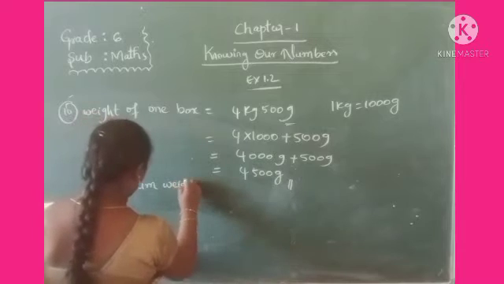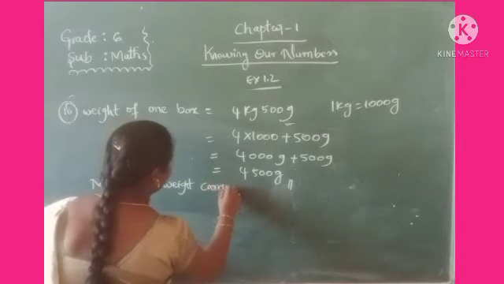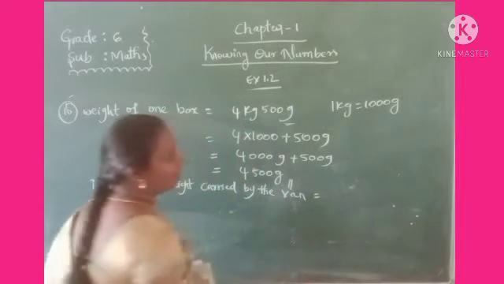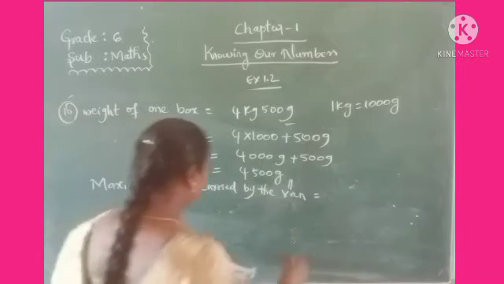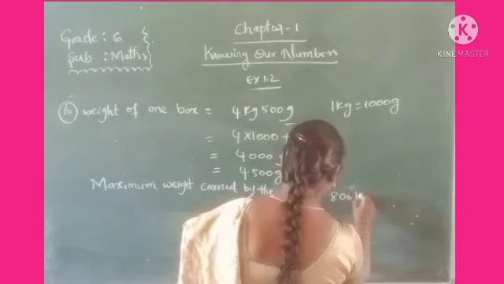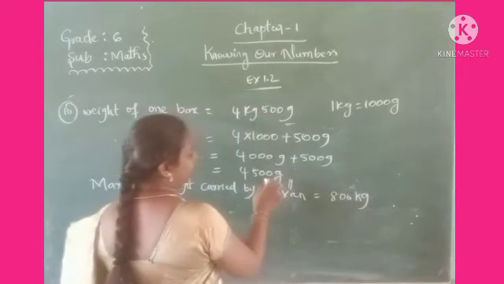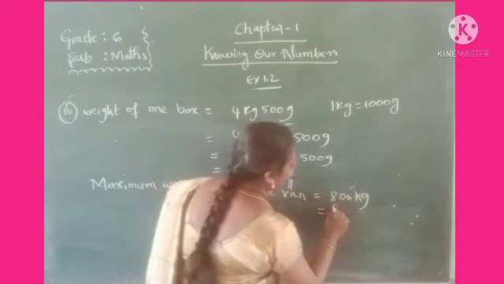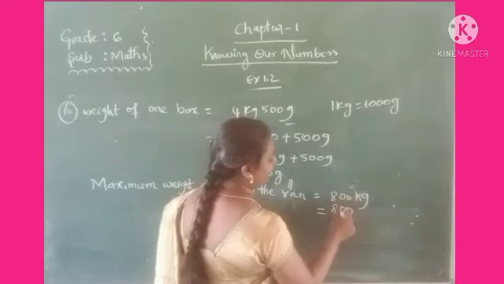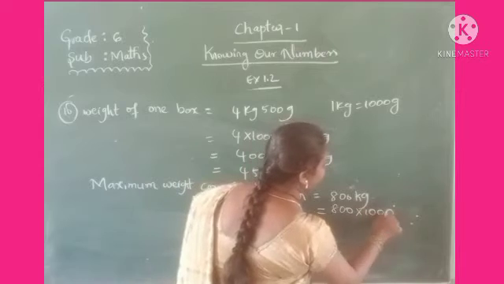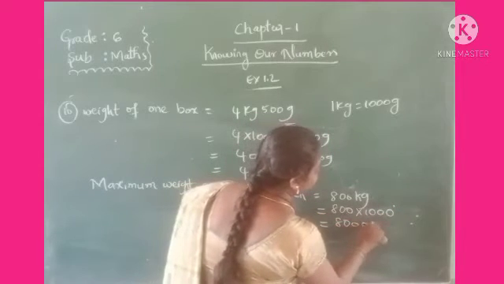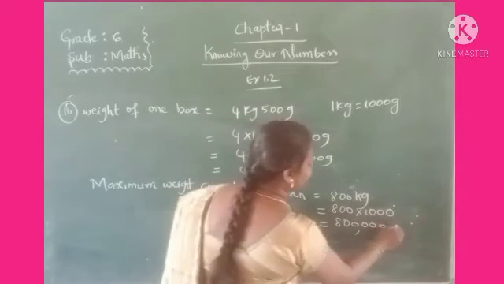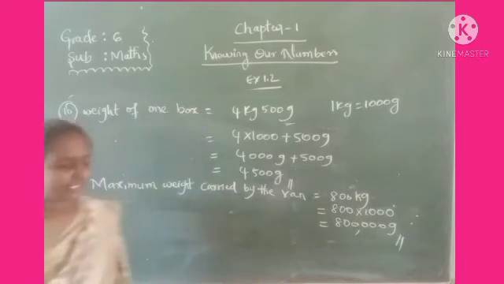Maximum weight carried by the van. So how much weight can the van carry? 800 kgs. So here all the information should be in grams. We can convert them into grams. 1 kilogram is equal to 1000 grams. 800 means 800 into 1000. So how many grams? 800,000 grams.